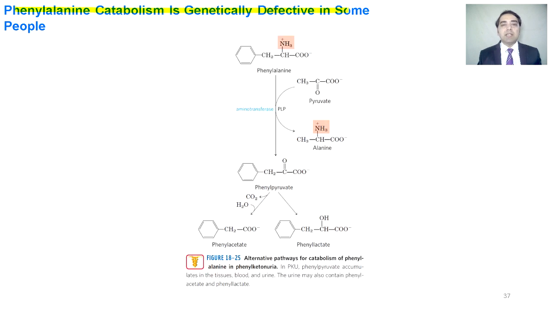Phenylalanine catabolism is genetically defective in some people. There is an alternative pathway for the degradation of phenylalanine. Phenylalanine can be converted into phenylpyruvate and then into phenylacetate and phenyllactate.